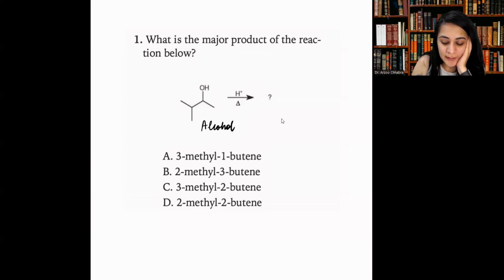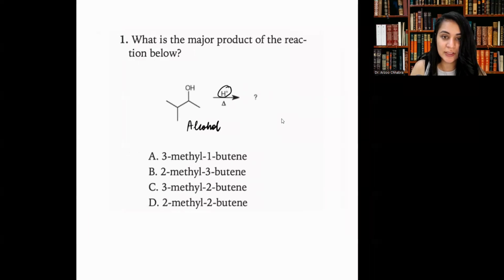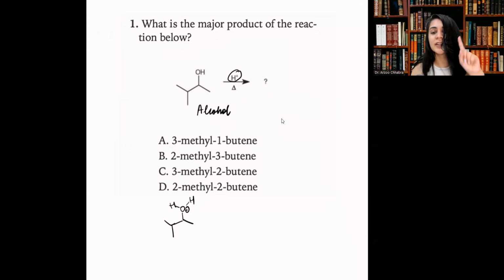We do know that adding an H plus to an alcohol is a really good method of converting an OH, which is a bad leaving group, to a good leaving group, because in the first step, when you add H plus, it becomes water, H2O, and H2O is a really good leaving group. However, OH is not a good leaving group.